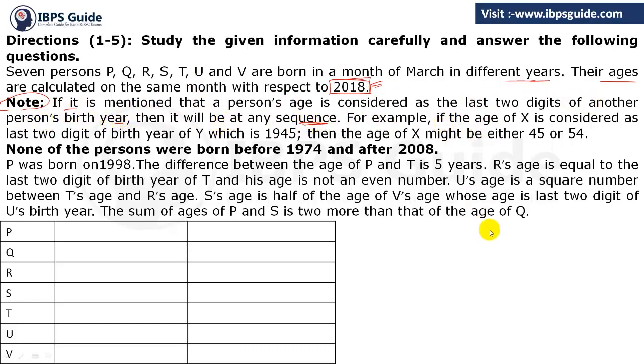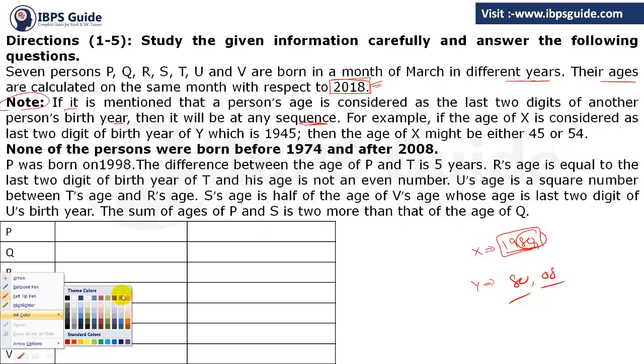It means, suppose the person X is born in the year 1980. If it is said that the age of Y is the last 2 digits of the birth year of X, it means the age of Y can be 80 or can be 08. Clear? It can be in any sequence. Got this? So now let's see the proper information we have.